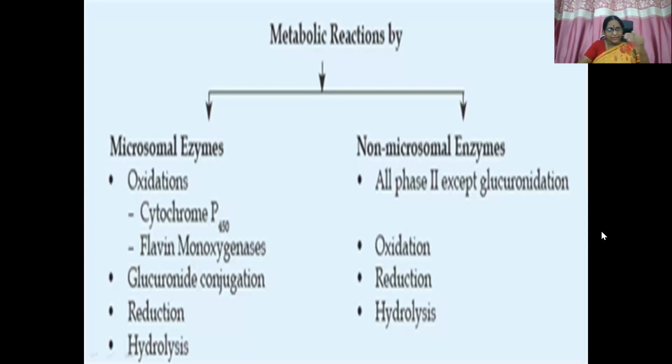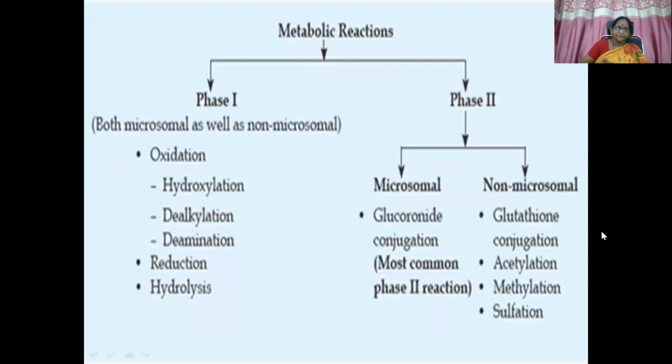Microsomal enzymes: phase 1 reactions plus glucuronide conjugation. Non-microsomal: phase 1 reactions plus all reactions in phase 2 except glucuronide conjugation.